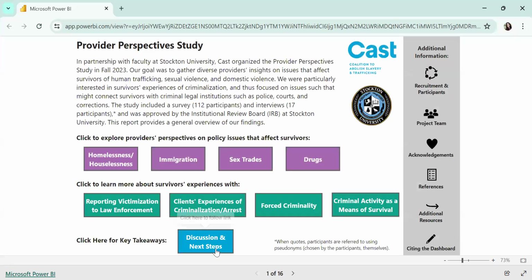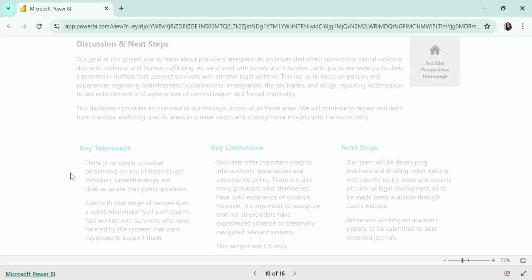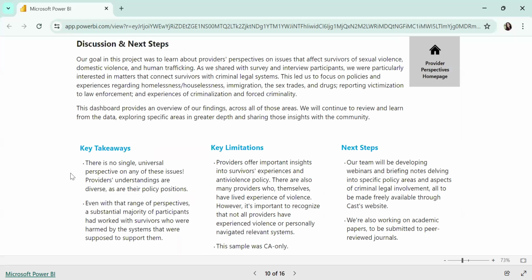And then finally, I did want to take a quick look at discussion and next steps. So here you'll see our main takeaways from this project distilled into a few sentences, as well as limitations that we are going to be sure to think about in future work. And finally, I just wanted to highlight next steps.